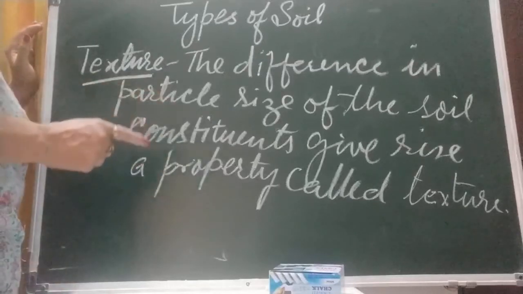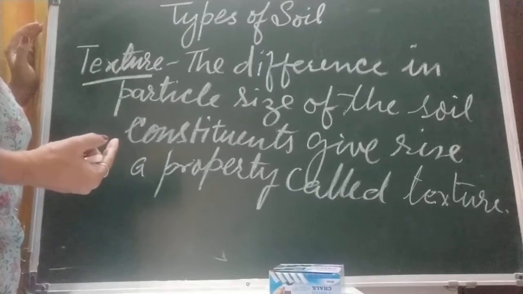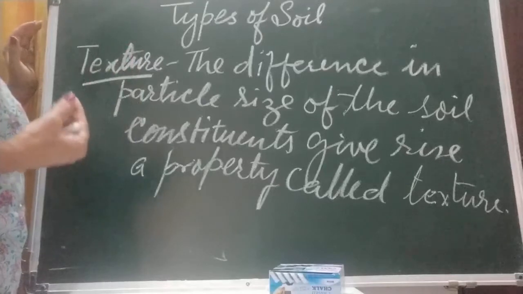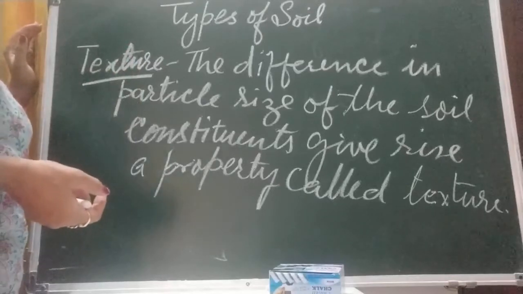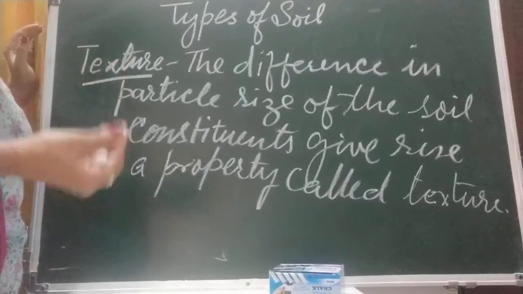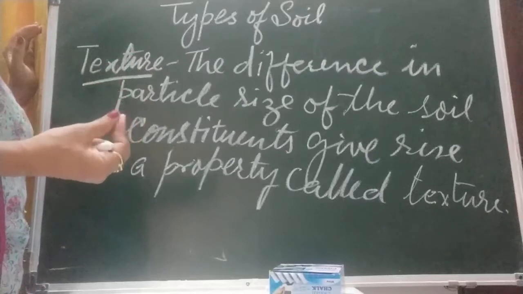Just before this topic I told you about the different constituents and their sizes also. The easiest way to identify the type of soil is to take some soil in hand, wet it and roll it between your fingers.